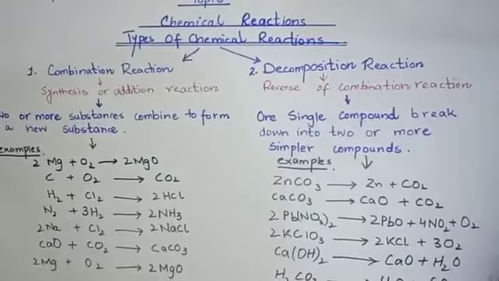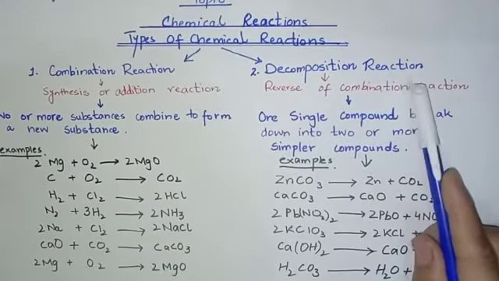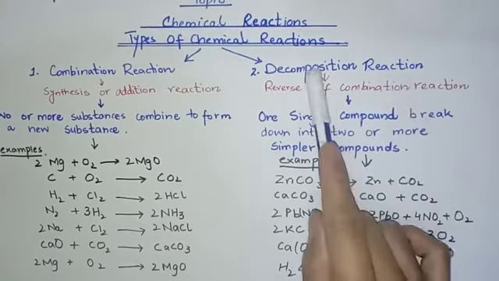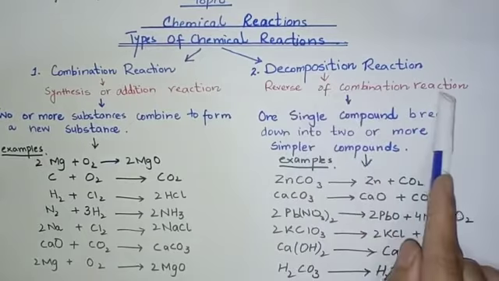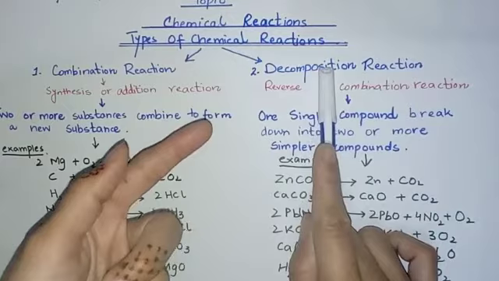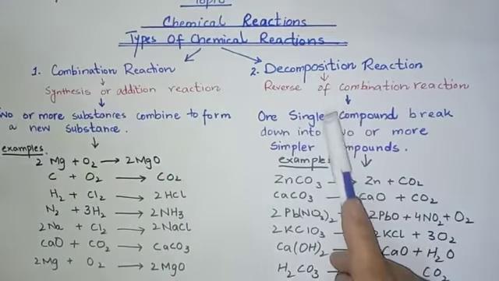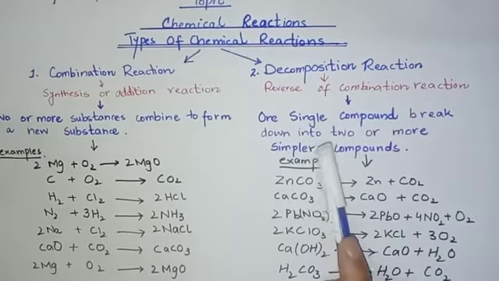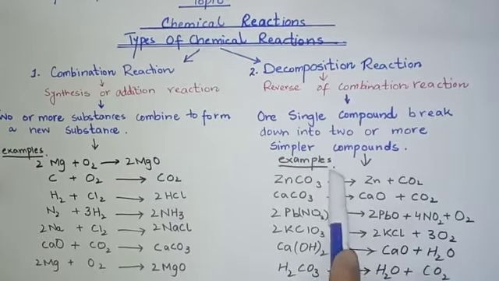The next type of chemical reaction is the decomposition reaction. As the name indicates, decomposition means decompose, break down. It is the reverse of the combination reaction. In the combination reaction, reactants combine together, and in the decomposition reaction, the reactant breaks down. So the definition of the decomposition reaction is: in a decomposition reaction, one single compound breaks down into two or more simpler compounds. Now let me explain it with the help of some examples.